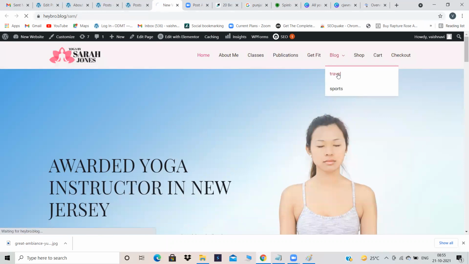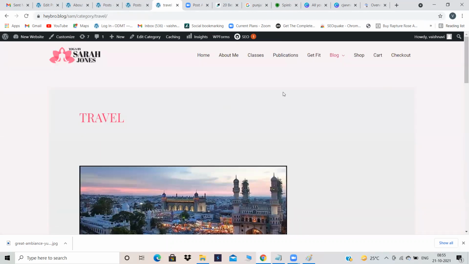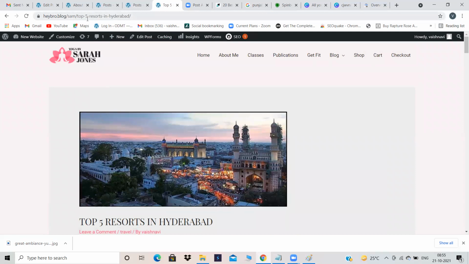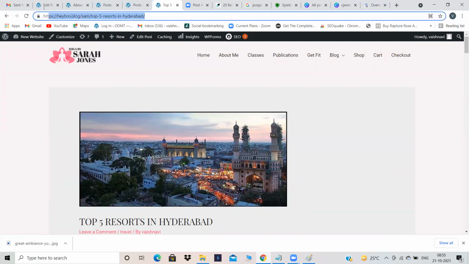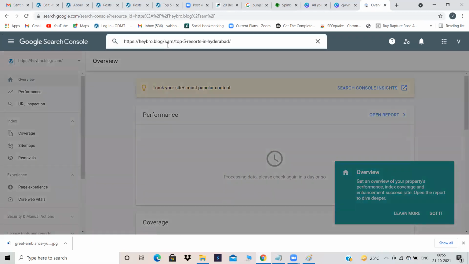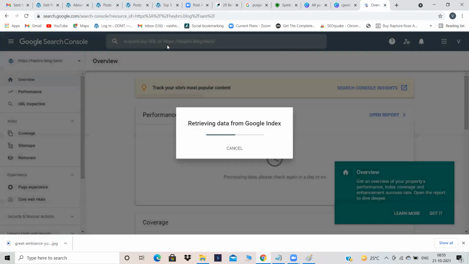Now blog, travel. In travel also, which blog you want to submit, take that. Now can you see our file name, Top 5 Resorts in Hyderabad? Just take this complete URL and come back to your webmaster tool. Can you see this? Inspect any URL from your website. Which URL you want to inspect, just insert it over here. Click on enter.